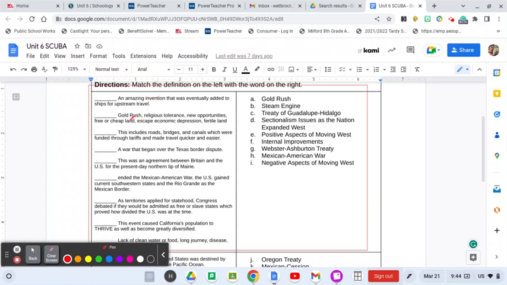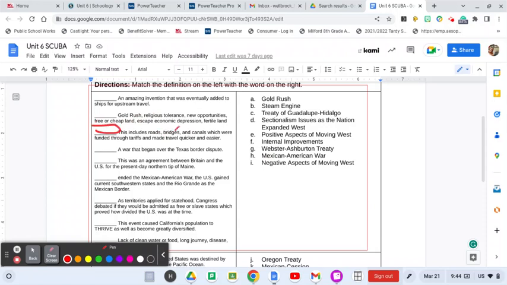Number 2, Gold Rush, religious tolerance, new opportunities for cheap land, escape economic depression, fertile land. Gold Rush, steam engine. This is a treaty. Are these sectionalism issues of the nation as we expand west? Are these positive things? Are these internal improvements? Are these the Webster-Ashburton Treaty, Mexican-American War? Are these negative things about moving west? So we're right here on this one.